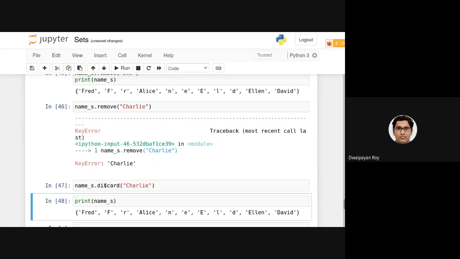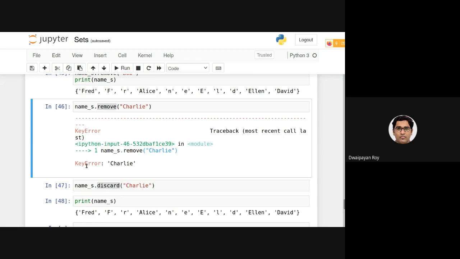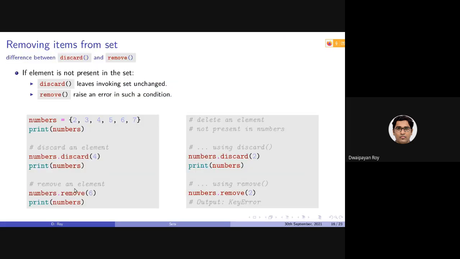So discard should be applied when there is a chance that the item that you want to remove is not present in the set. In that case, if you apply remove, it will provide us with a key error. As shown in this example, given this set, if I apply this discard function, it will be removing this 4. If I again apply this remove function, it will be removing this 3 as this 6. The resulting set will be 2, 3, 5 and 7.